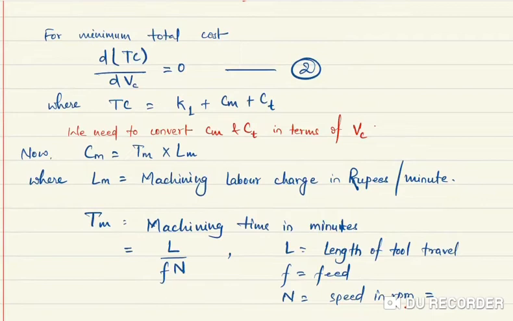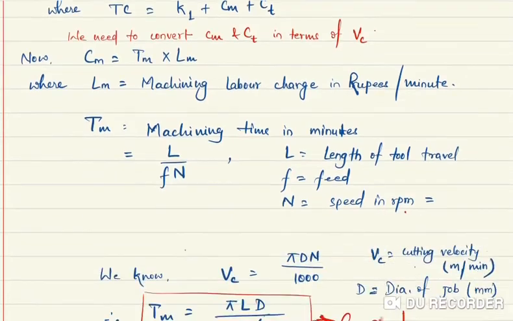So this is machining time. Total machining cost is equal to time of machining into cost of machining per unit time. Simple. So actually this is machining labor charge or whatever charge per minute, how much charge is coming, that is denoted by LM. And if let's suppose 10 minutes machining happen, so total cost of machining is 10 into LM. If 20 minutes machining happens, then 20 into LM, that is the machining cost. Clear?